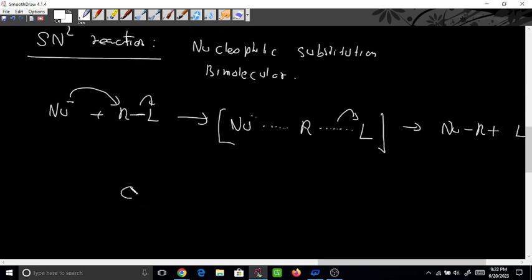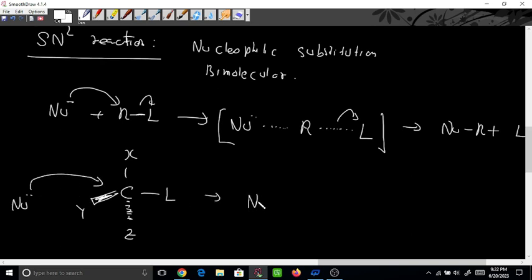Suppose one carbon is there and one leaving group is there, and we will substitute three more groups. Suppose I substitute here X, and here I am writing in stereochemistry form, and here it is Y, and here it is Z. So what has happened here, the nucleophile has come here, the nucleophile is trying to form a bond with this carbon.